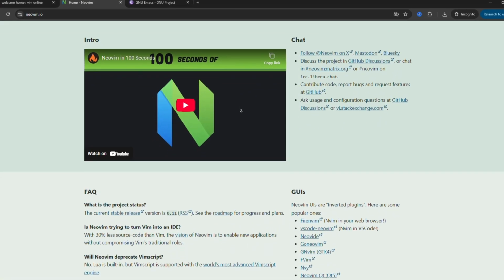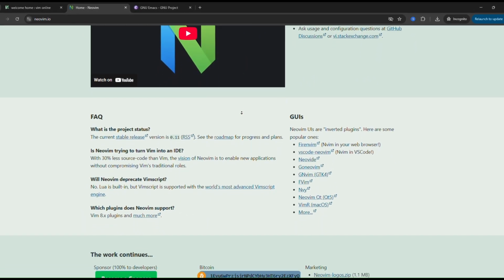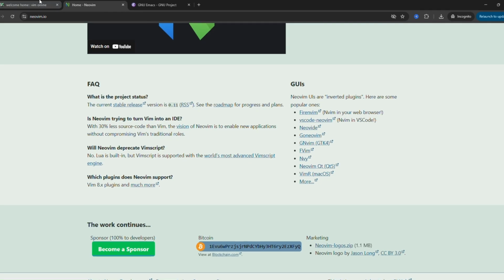However, it requires setup and configuration, and it can become complex with many plugins. It's best for developers who want Vim speed with modern customization.